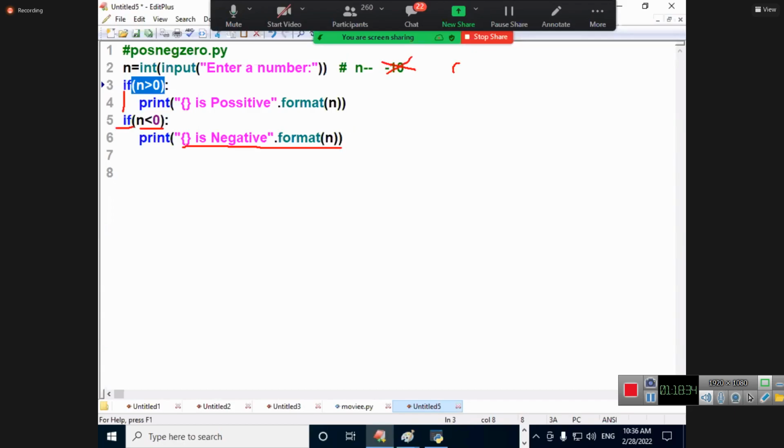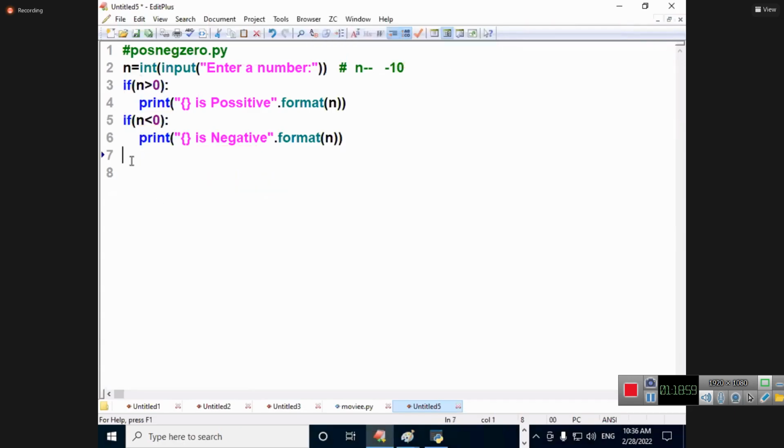My value is what? 0. 0 greater than 0? Which one is executing? The else statement. In the else statement, what is there? If 0 less than 0, it is going to the else statement in the program or not? What will I write there? If n double equal to 0. What is that? n is 0.